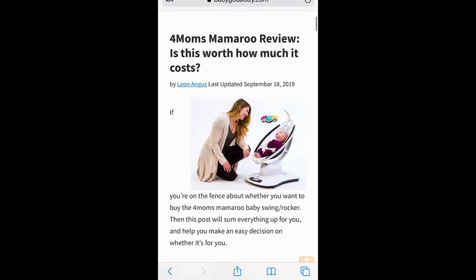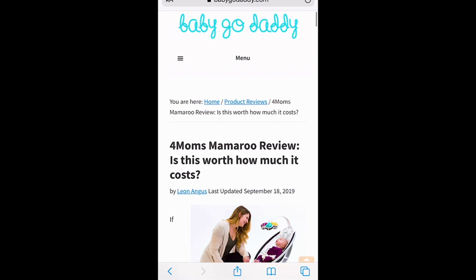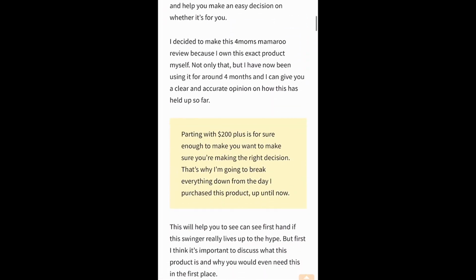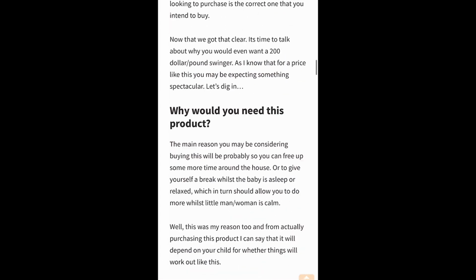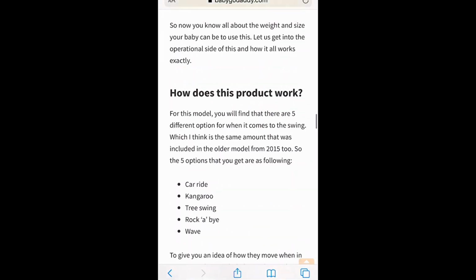Alright, so I just wanted to show you exactly how this looks, because it wasn't working on the computer even when I put it into the mobile view. But when you come down, I just wanted to show you exactly how this kind of looks on mobile, and how it shows up, and so on and so forth.